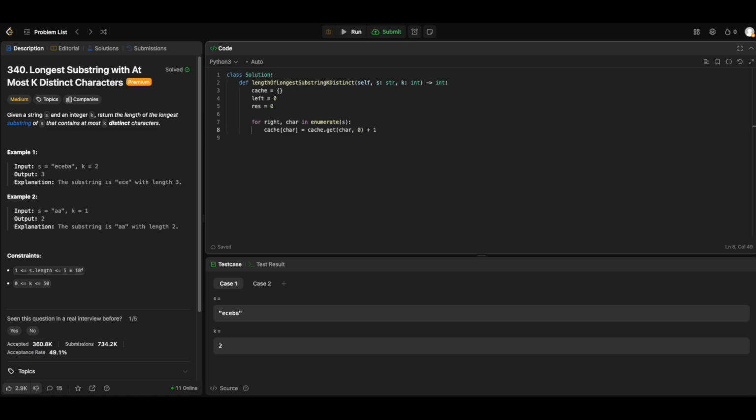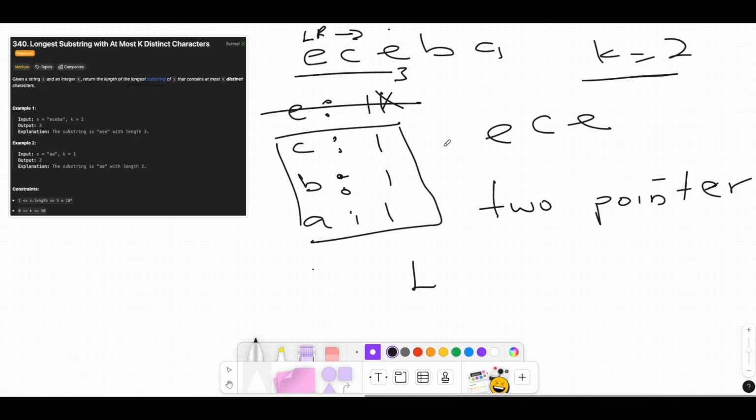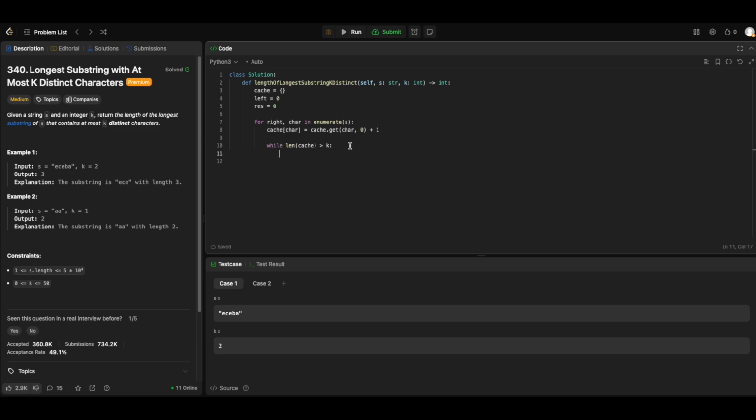While the length of the cache is greater than k, which means we have too many distinct characters, because in a dictionary keys are unique, so the keys are the unique characters, we need to shrink the window from the left.